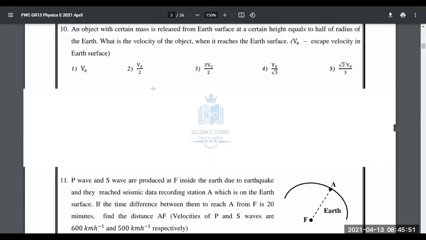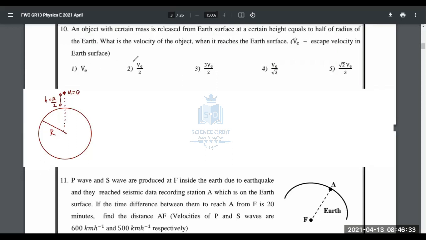Now, question number 10. What does it say? An object with certain mass is released from a certain height above Earth's surface, equal to half of the radius of Earth. So Earth is there and they are releasing the object from a height, and that height is half of the radius of Earth. Initial velocity is going to be 0 because it is released. If you take the radius of Earth as capital R, this height is R by 2. What is the velocity of the object when it reaches the Earth's surface?